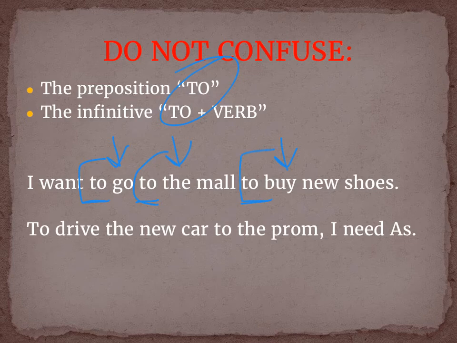Now we need to see where they end. Well, in the first one, to go what or to go whom? We do not have an answer, so the infinitive ends right there. That is a simple infinitive, not an infinitive phrase. In the second one, to what, the mall, that is a prepositional phrase. And the last one, to buy, is the infinitive.